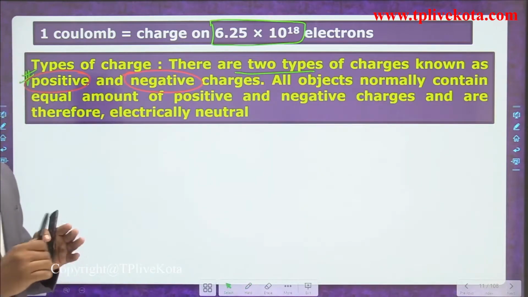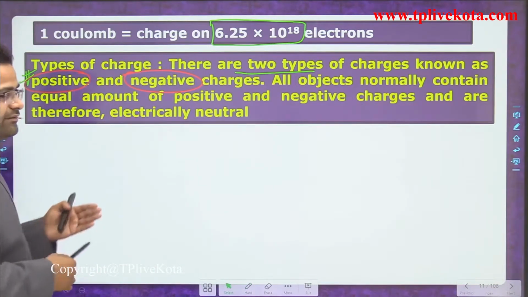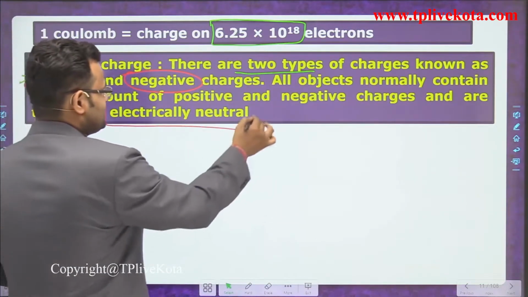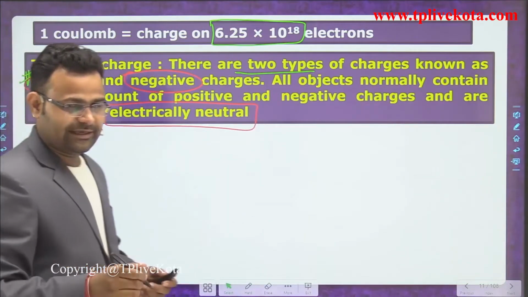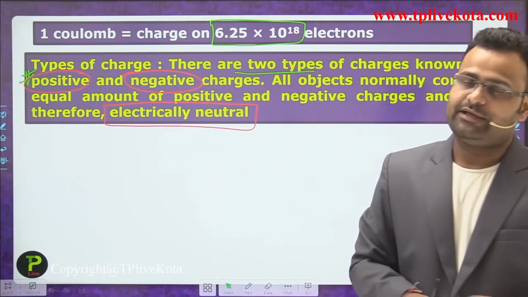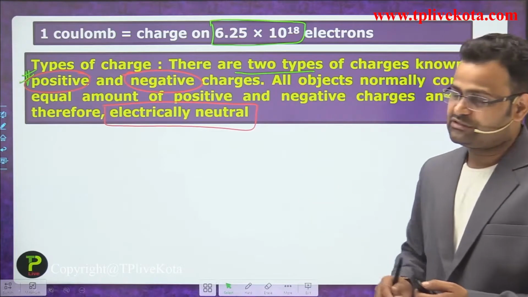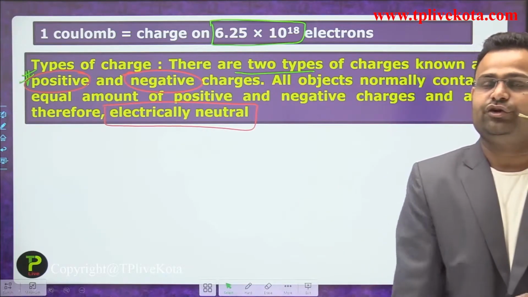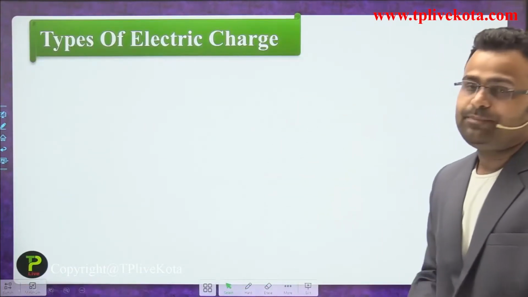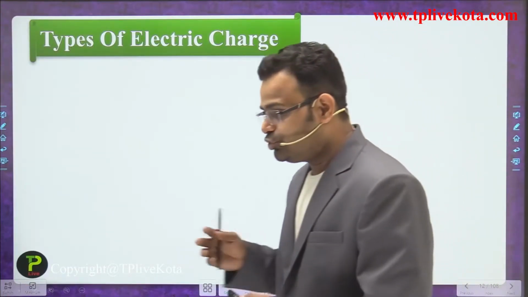All normal objects contain an equal amount of positive and negative charge, and we say that is neutral. So when a body has an equal amount of positive and negative charge, you can say it is an electrically neutral body. So there are two types of charge.